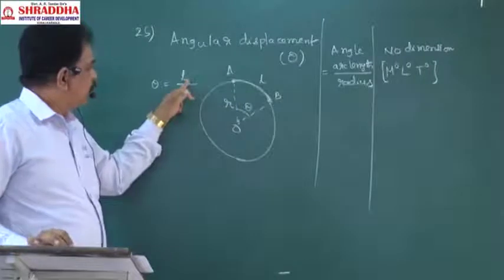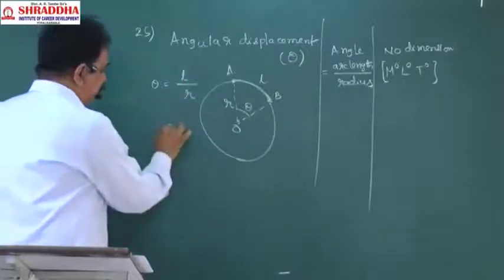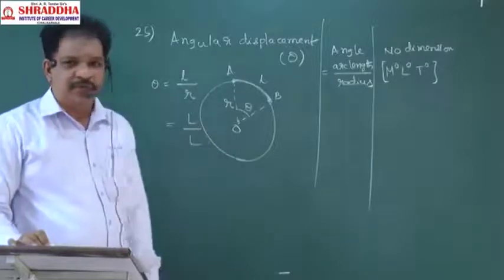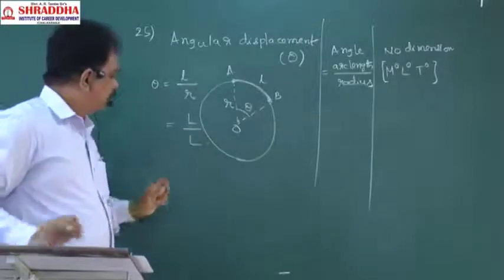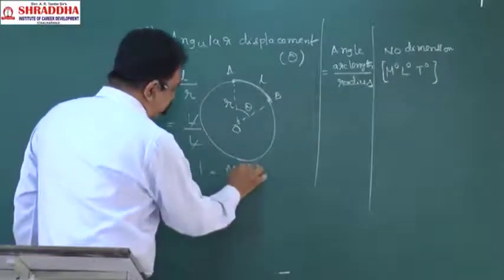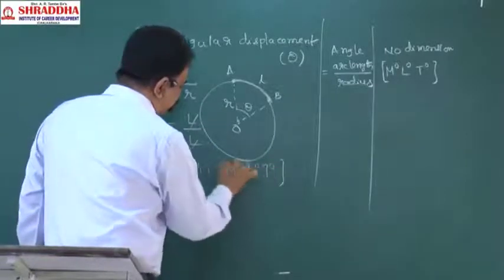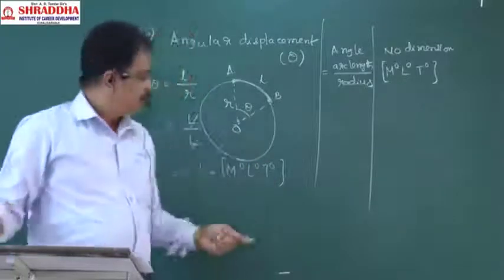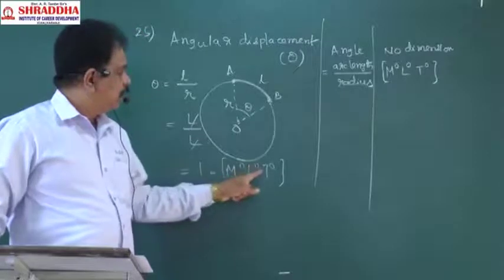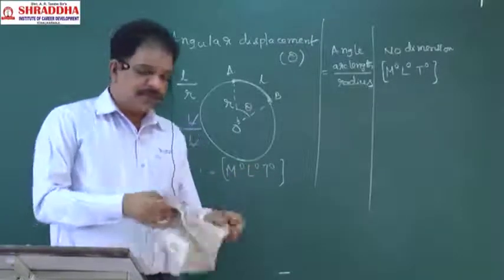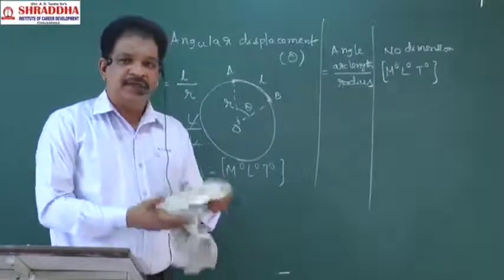L has the dimension formula L only, no? R is the radius, which is a form of length only. Length will cancel, so this will be 1. M power 0, L power 0, T power 0. That is the dimensional formula for angular displacement. Is my point understood?